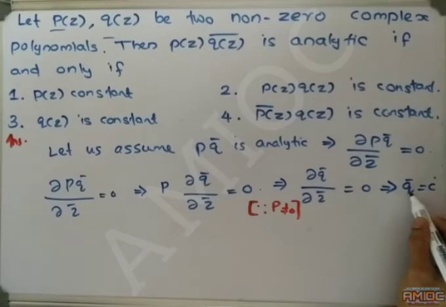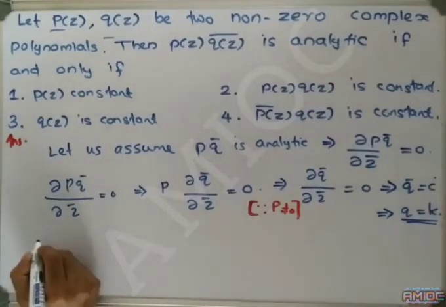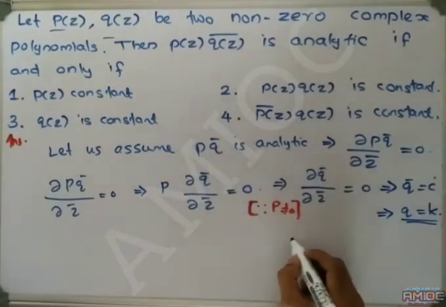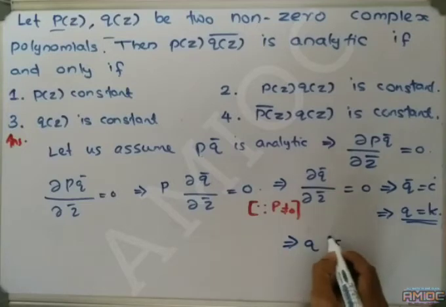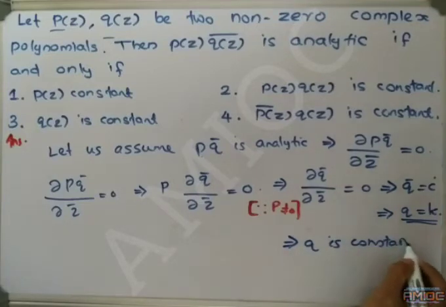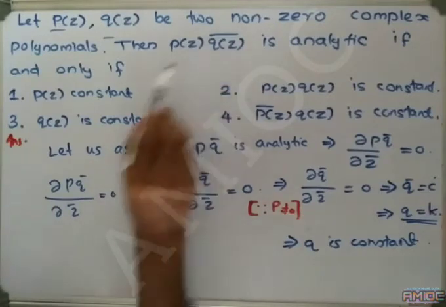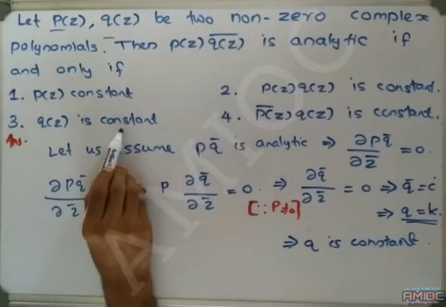Taking conjugate on both sides, this implies (Q̄)‾, that means Q equals C̄. C is a constant, therefore C̄ is also a constant. That means Q equals K. Therefore, P·Q̄ is analytic implies Q is constant. Therefore, one implication leads to the third option.